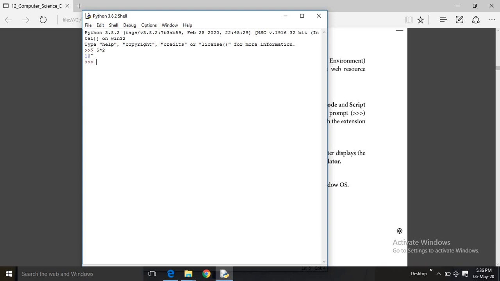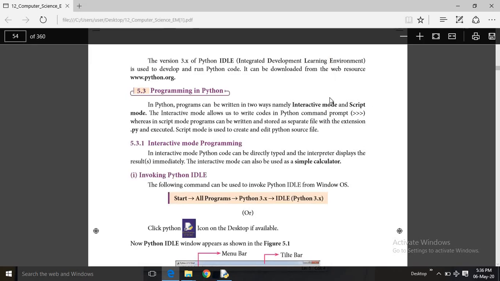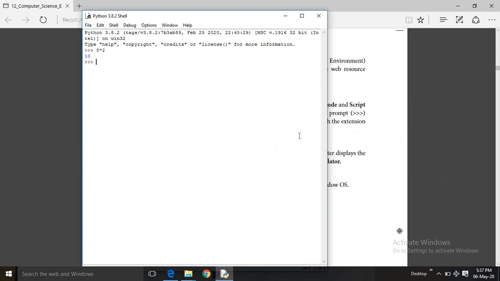So before writing a program, I just want to execute my idea and concept. We are using this one. What is this one? Interactive mode. In interactive mode, I can execute my ideas and concepts without following the rules and regulations.